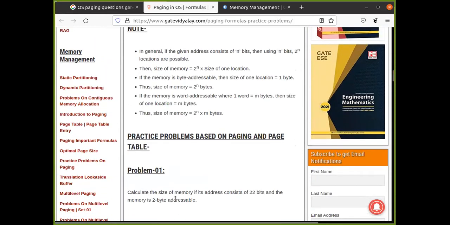These are based on our paging scheme. Can you calculate the size of memory if its address consists of 22 bits and the memory is 2-byte addressable? See, memory is 2-byte addressable. Every address is made up of one word, which is of 2 bytes. So can you find out the actual size of main memory?